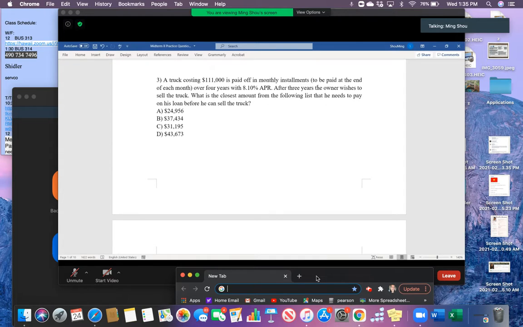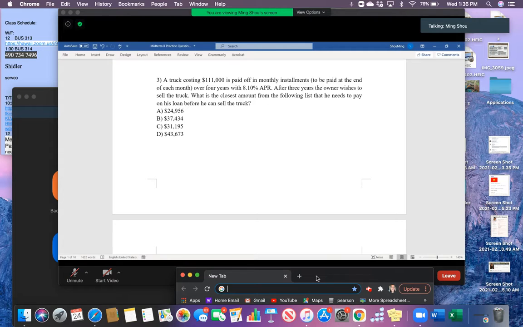A check costs $111,000, paid off in monthly installments over 4 years with the annual percentage rate equal to 8.1%. After 3 years, the owner wants to sell the check. The question asks us, what is the closest amount from the following list that he needs to pay on his loan before he can sell this check?